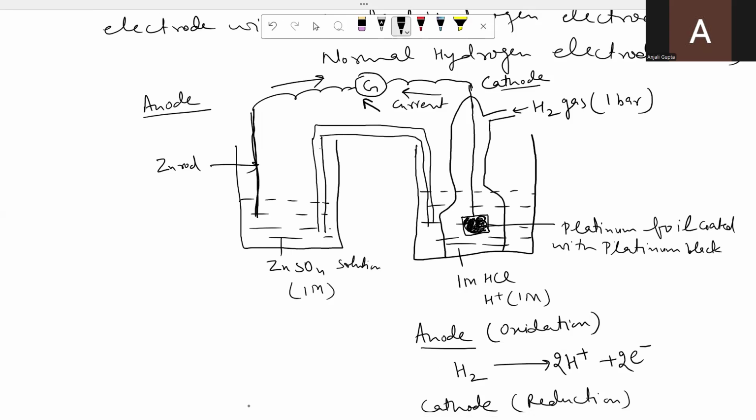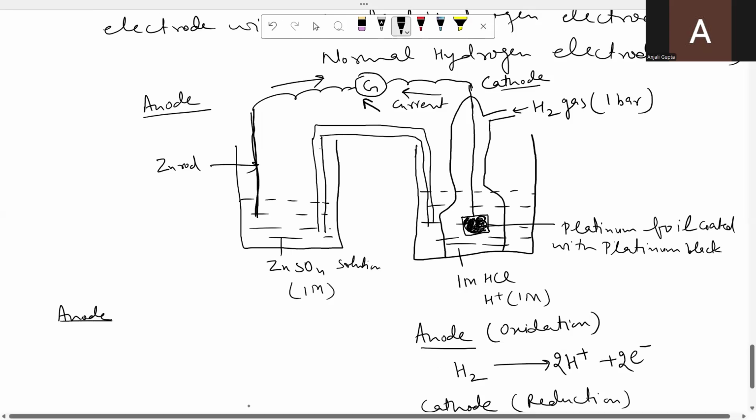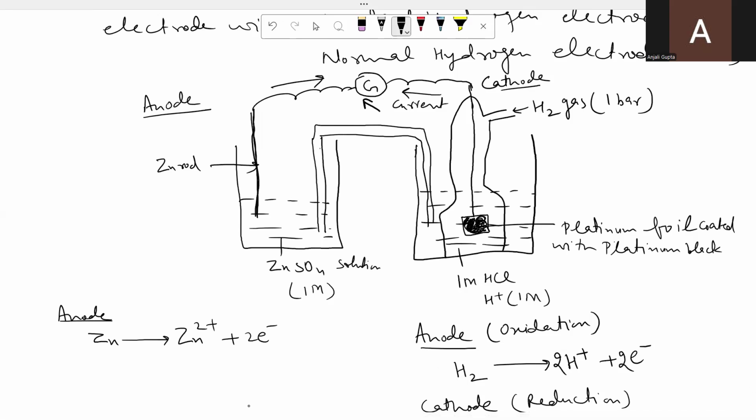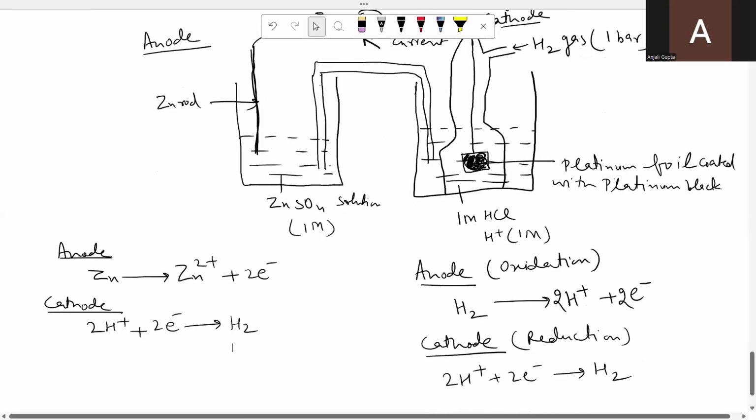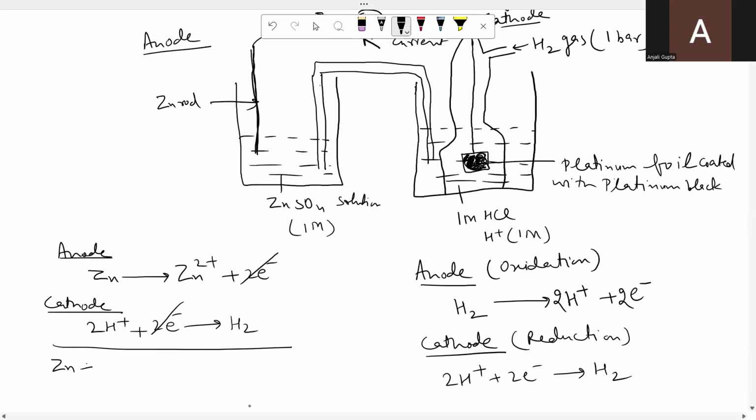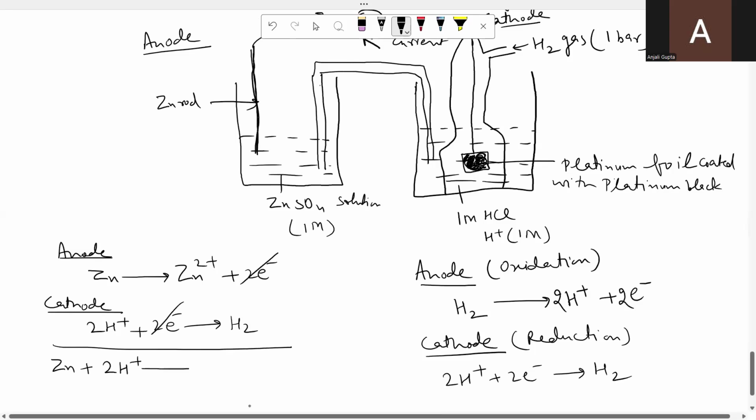Now zinc is the anode, so at the anode what will happen to zinc? Oxidation. Oxidation means loss of electrons. So zinc is converted into zinc ions with the loss of 2 electrons. These 2 electrons will go from anode to cathode. And as I have told you, when the hydrogen electrode acts as cathode, what is the reaction taking place? 2H plus ions plus 2 electrons to give hydrogen. And now you can write the final equation. So these 2 electrons will cancel. The final equation will be zinc plus 2H plus ions to give zinc ions plus hydrogen.